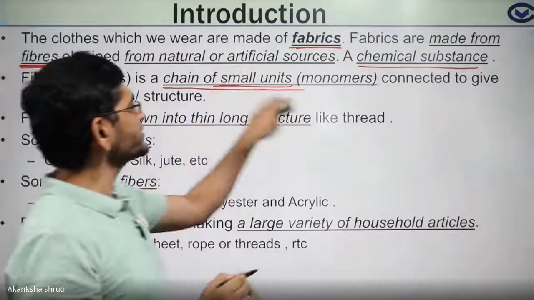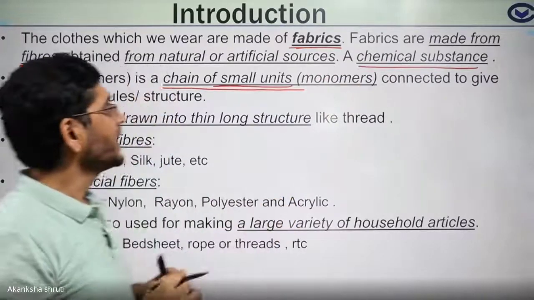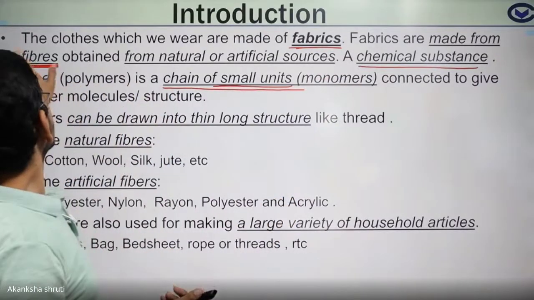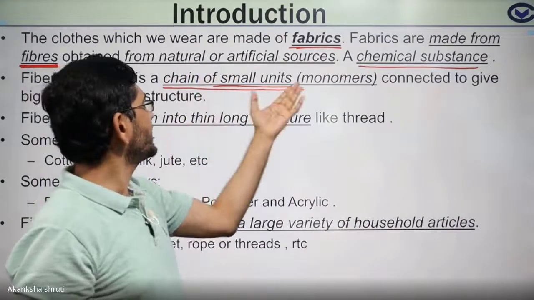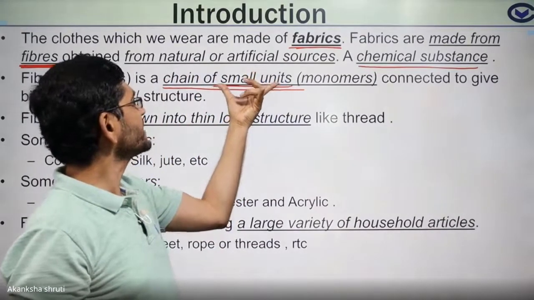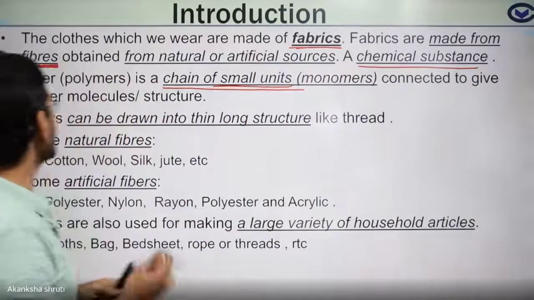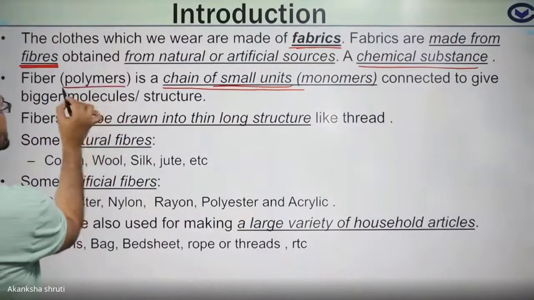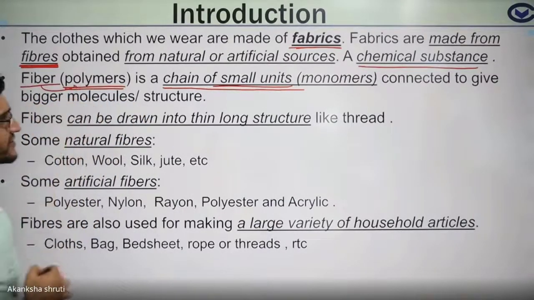Those smaller units are called monomers. And the fiber obtained by combining a large number of such smaller units or monomers is called a polymer. So students, these fibers are polymers.